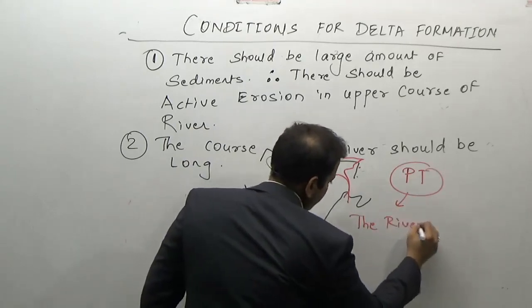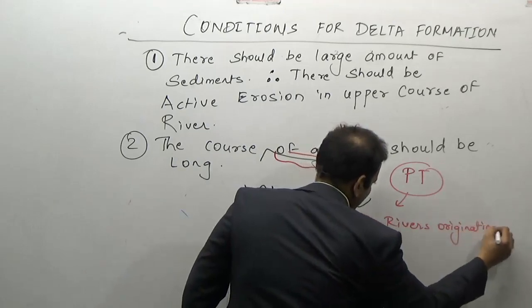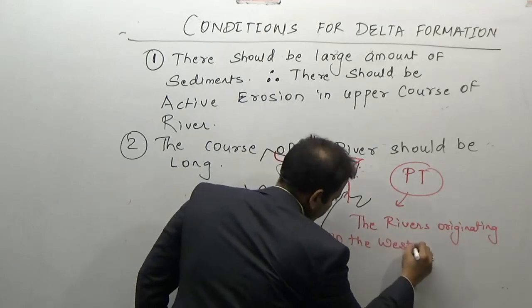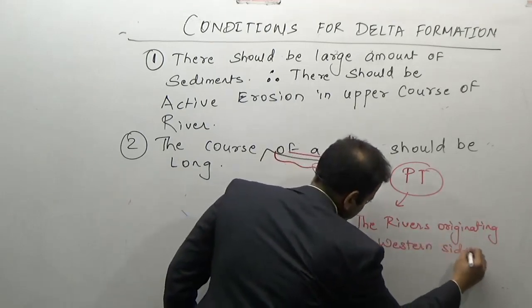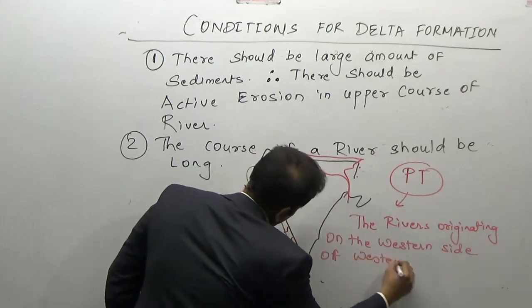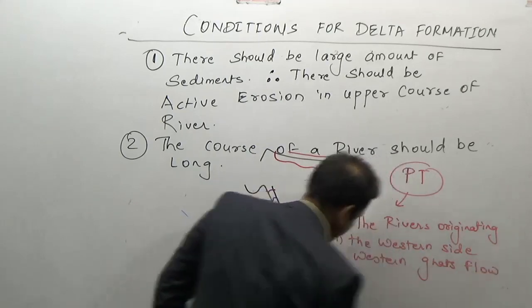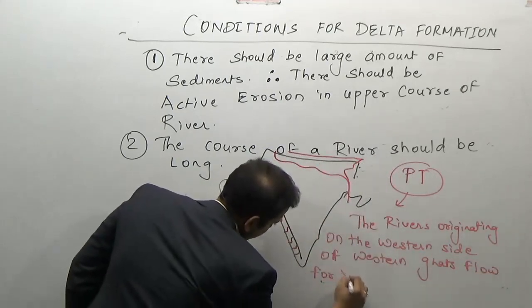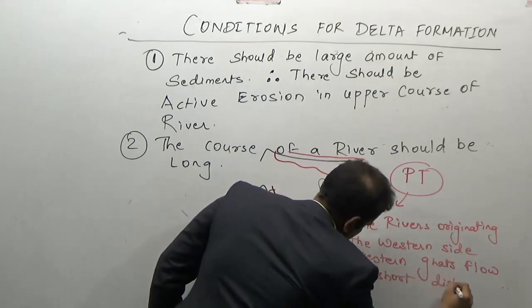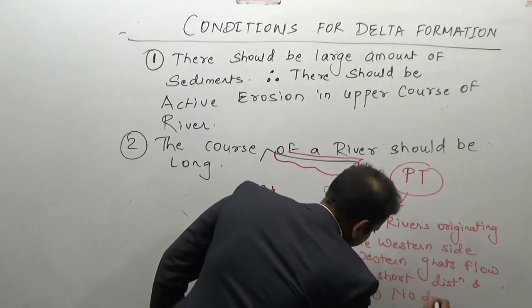The rivers originating on the western side of the Western Ghats flow for a very short distance, and therefore no delta.